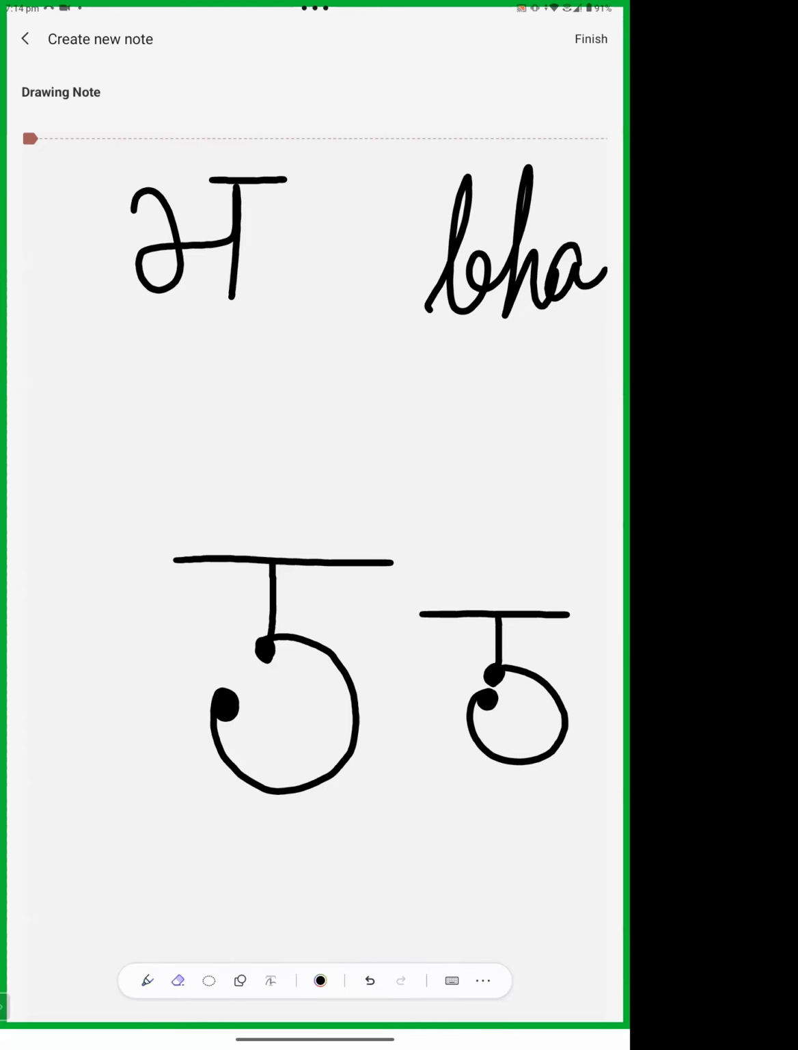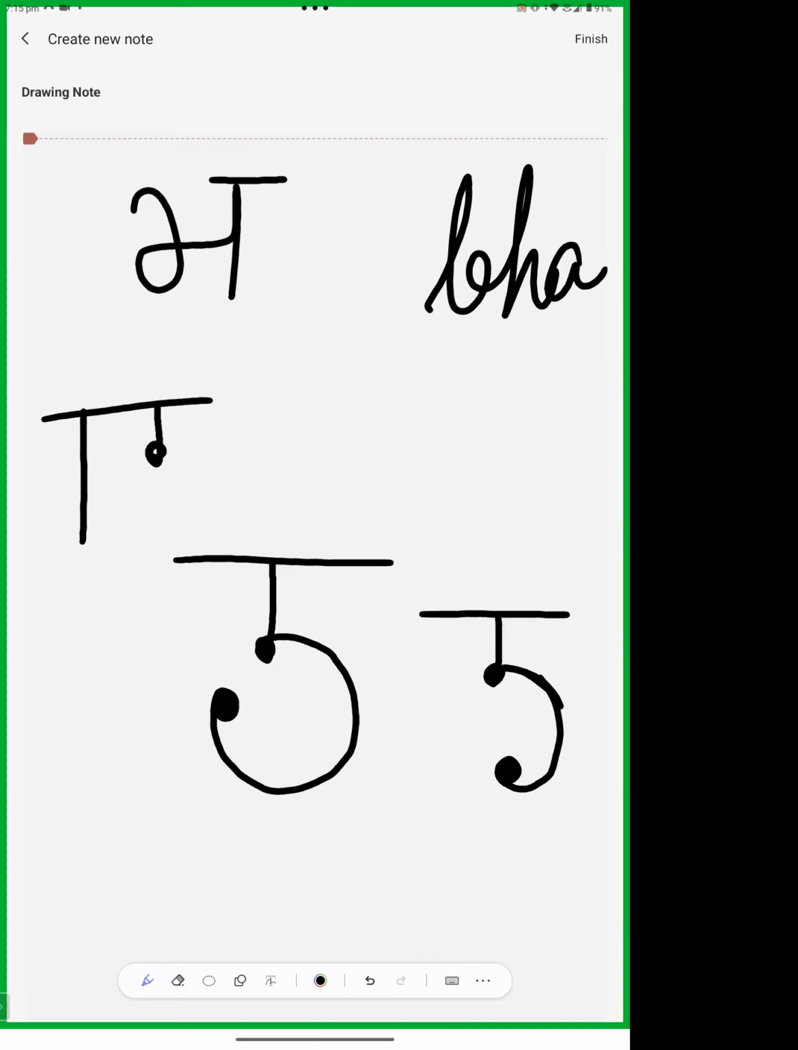Okay, I'm making the da now. Your da will be like this and it will end here. Let me make it again. Your da goes like this and it ends here. Yes, ma'am. Now you can see the difference. There is a big circle in bha and there is only a half circle in da.